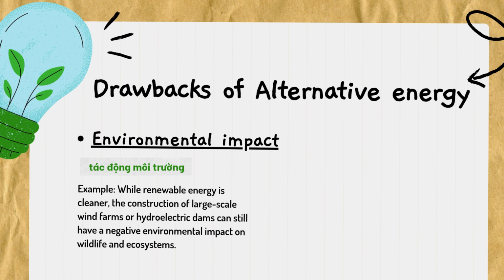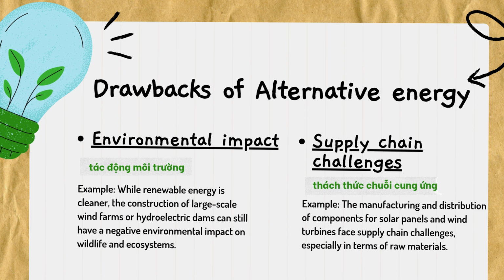still have a negative environmental impact on wildlife and ecosystems. Supply chain challenges. Example: the manufacturing and distribution of components for solar panels and wind turbines face supply chain challenges, especially in terms of raw materials.